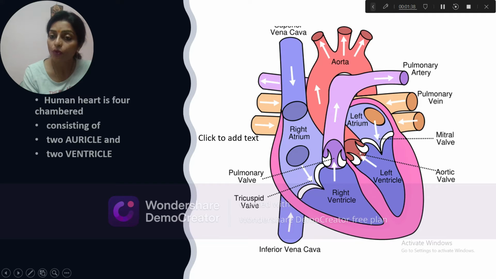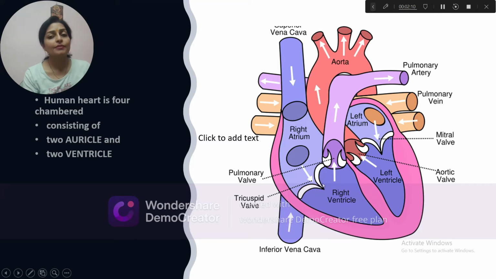These auriculoventricular openings are guarded by valves. These are the tricuspid valve on the right side with three flaps, and the bicuspid valve or mitral valve with two flaps on the left side. There are also other valves, the pulmonary valve and the aortic valve. These valves help keep the blood flowing in one direction only.